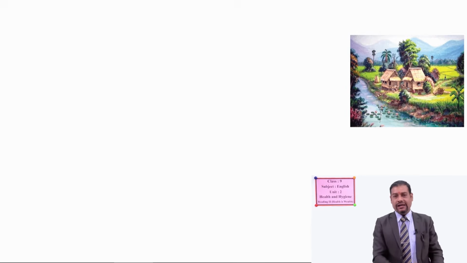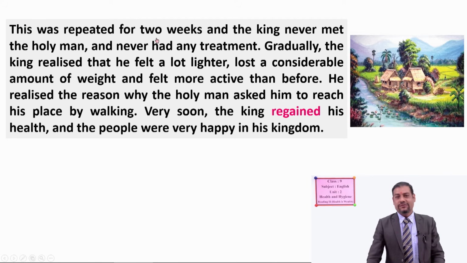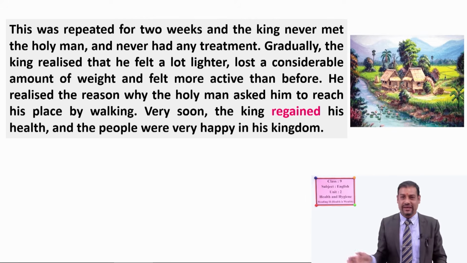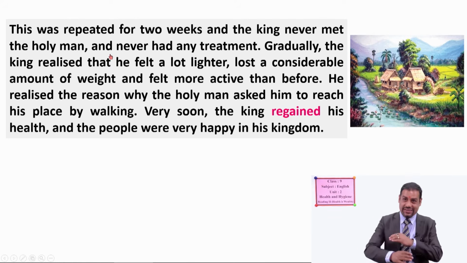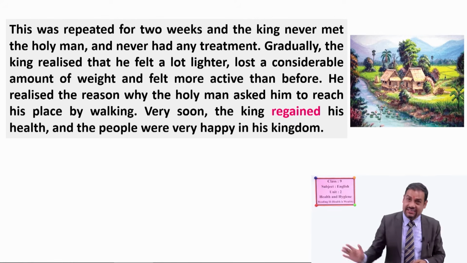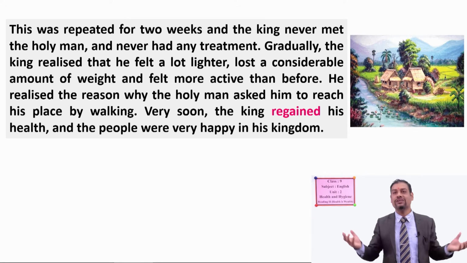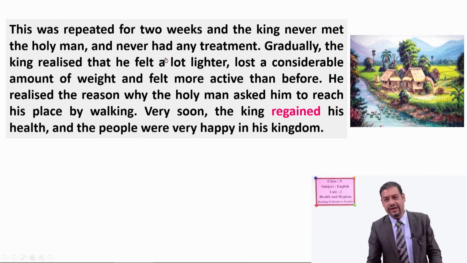Good. If so, now again, can you guess what would happen there? Okay, don't worry. This was repeated for 2 weeks. What this means? The king went to the holy man's house for 2 weeks. See, and the king never met the holy man. See the problem. The king went there for 2 weeks, day by day, regularly, but the problem was that the holy man was not available there, and for 2 weeks the king could not meet the holy man.